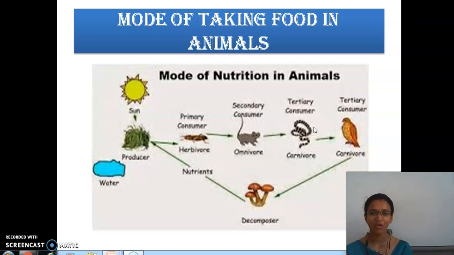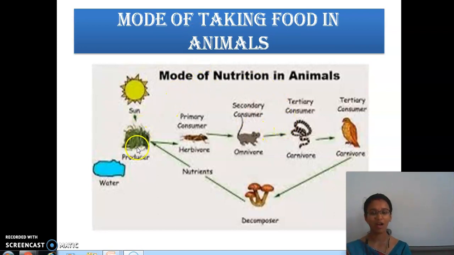So next we are going to see about mode of taking food in animals. As I said already, how many modes are there? Two modes. They are autotrophic and heterotrophic. Both autotrophic and heterotrophic are there.